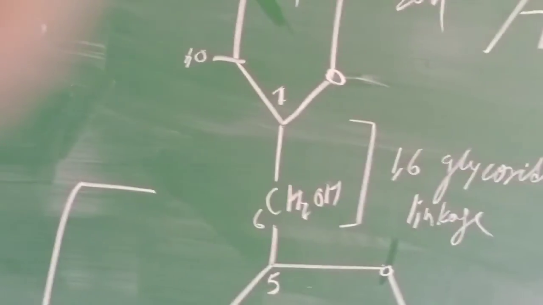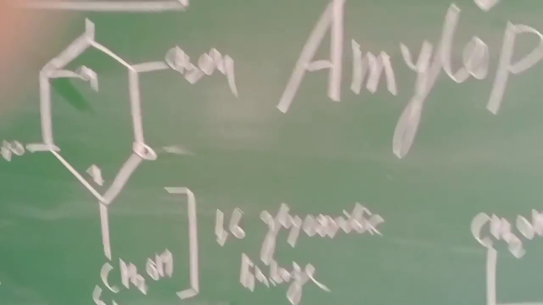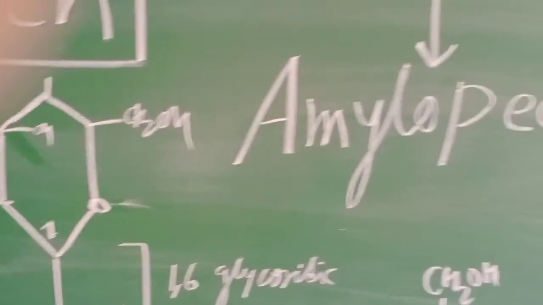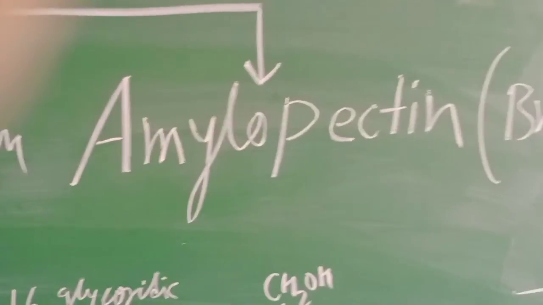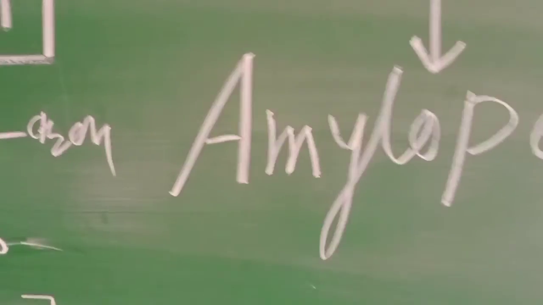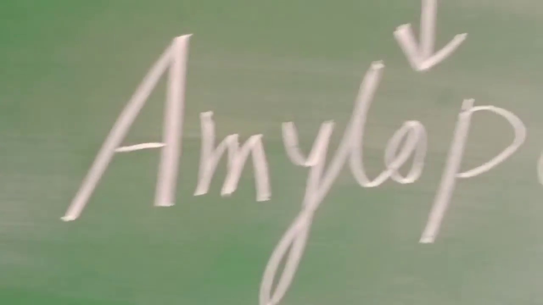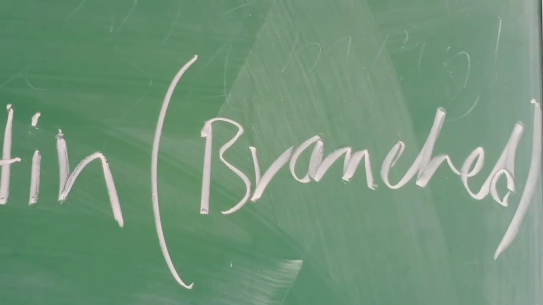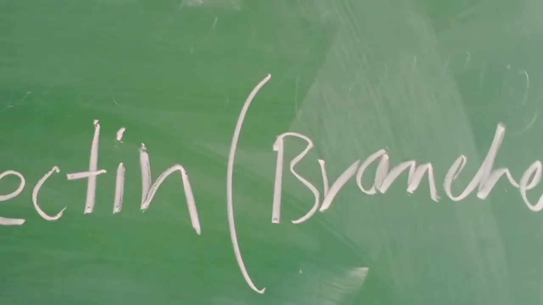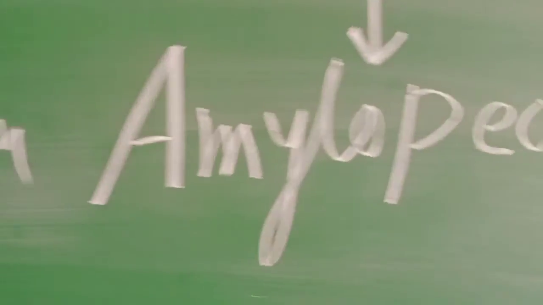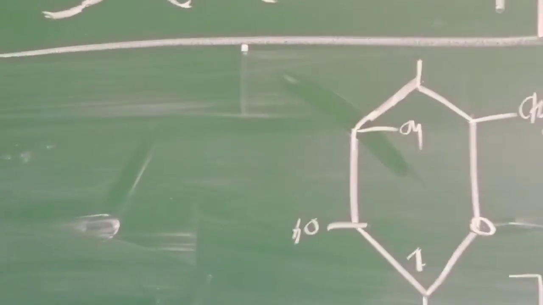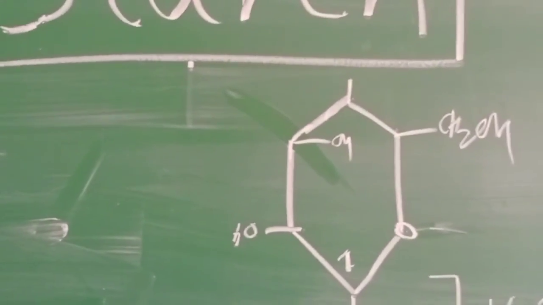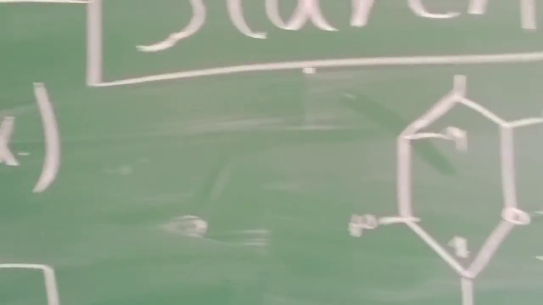So this 1,6 glycosidic linkage is responsible for the branching in amylopectin, and because of this linkage, the amylopectin molecule is present in a branched form, rather than forming a helical structure, or a more compact helical structure.